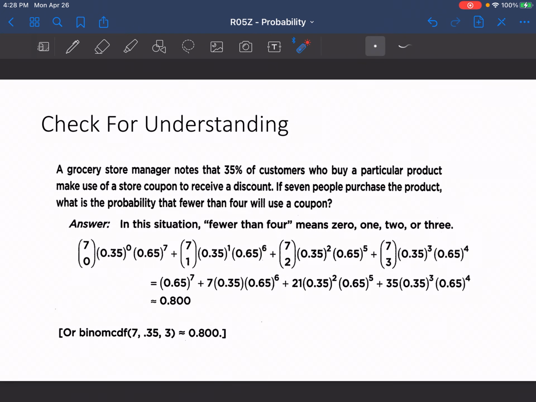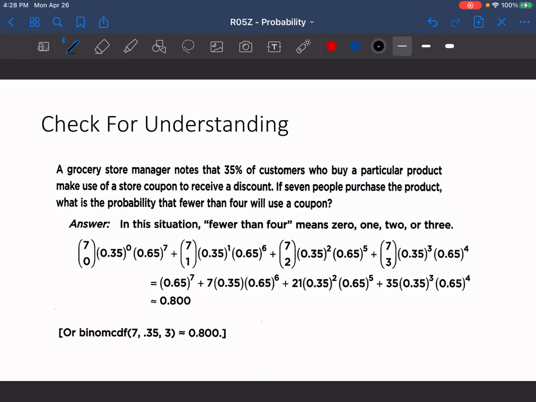Now here's another example of using binomial CDF. A grocery store manager notes that 35% of customers who buy a particular product make use of a store coupon to receive a discount. If 7 people purchase the product, what is the probability that fewer than 4 will use a coupon? Okay, so in this case, fewer than 4 is the phrase I'm trying to get at here. If we were asking for the probability that exactly 4 will use a coupon, then that's a point in time when we would use binomial PDF. However, when we're looking for fewer than 4, that's when we can use binomial CDF.